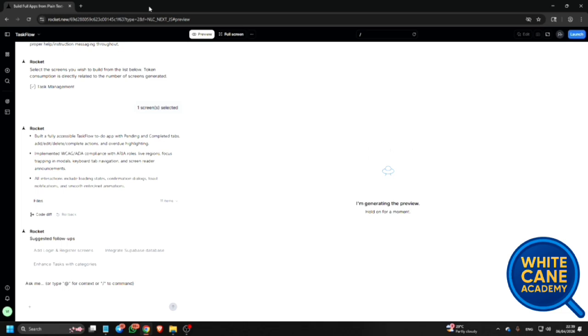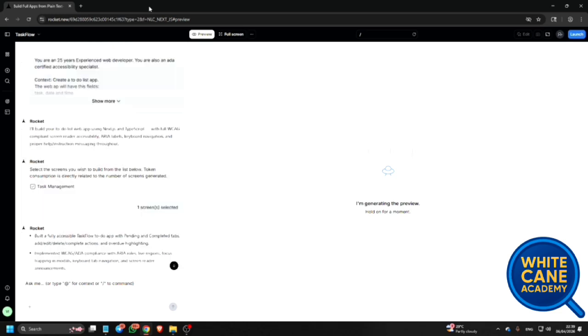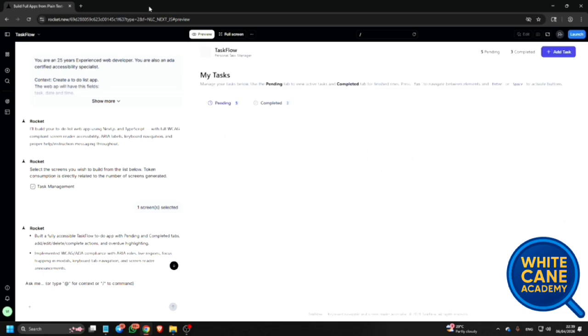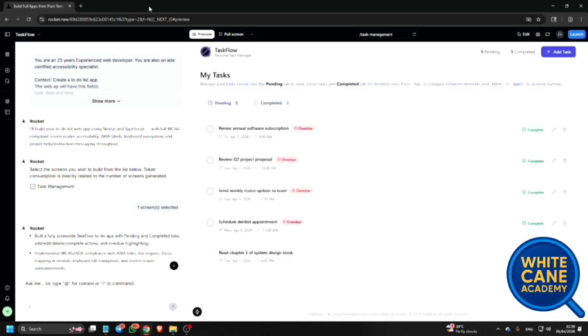Now I'm just going down using the down arrow. Menu button collapsed submenu. And here you get some options. Launch option is there. You are a 25 years experienced web developer. You are also an NVDA certified accessibility specialist. Context: create a to-do list. This is the web view frame, task banner, 3 complete, and 5 pending. I just go down.